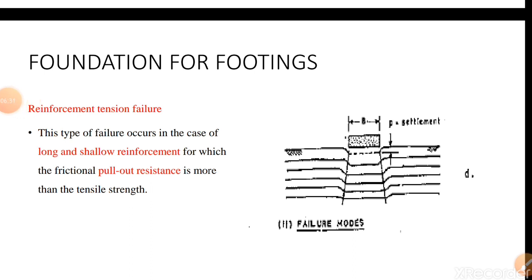Another mode of failure is due to long-term settlement under sustained surface loads, also called creep, and subsequent stress relaxation. Okay. That is also one of the types of failures below the footings.